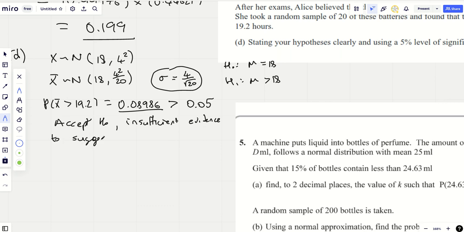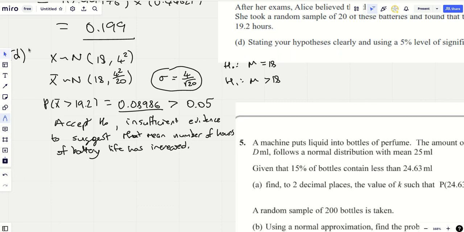Insufficient evidence to suggest that the mean number of hours of battery life has increased. And you must put that waffly bit on at the end. I don't like doing it either, but I like getting the marks, so I'm putting it down.